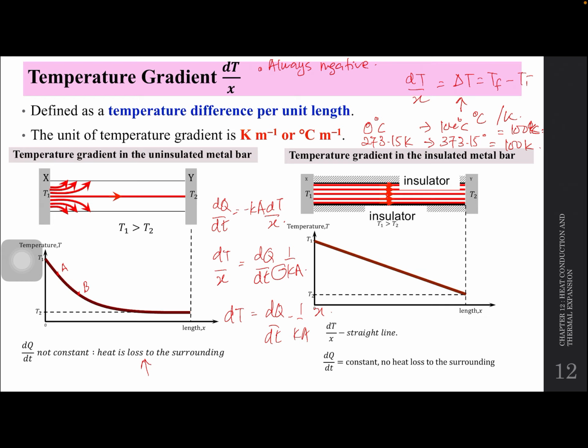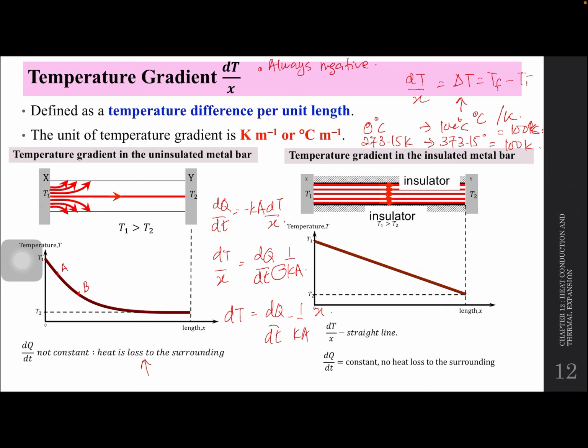Okay, so kalau ni pula, yang ini pula adalah temperature gradient in the insulated metal bar. Maksudnya you ada metal bar, awak panaskan metal bar, lepas tu awak tutup dengan insulator sekelilingnya. Maksudnya heat tu tak boleh pergi ke surrounding, dia akan transfer from one end to another end. Okay, so ni temperature, so this will be the line.